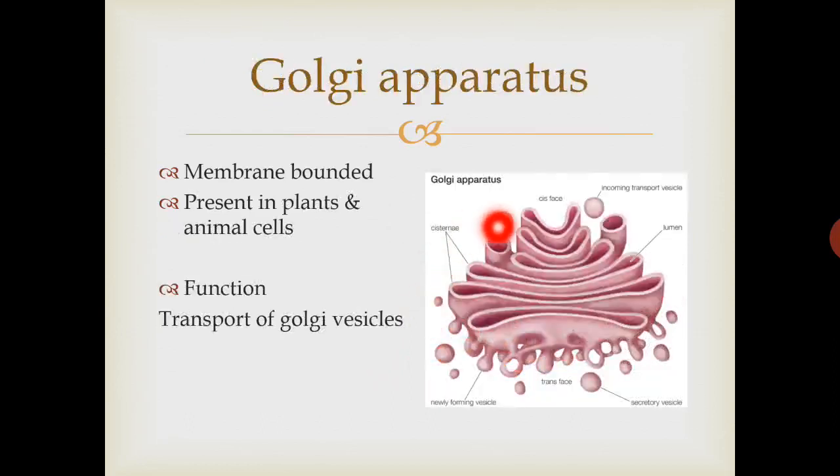Next is Golgi apparatus. The Golgi apparatus is a complex of membrane bounded sacs or pouches. They are present in a particular arrangement, and they are present in plant and animal cells only, and their function is transport of Golgi vesicles. They are basically the packaging company of the cell. They pack different proteins and different materials inside the cell and transport these materials in the form of Golgi vesicles. Here you can see the final products of Golgi apparatus, called Golgi vesicles, and this is also called Golgi complex.